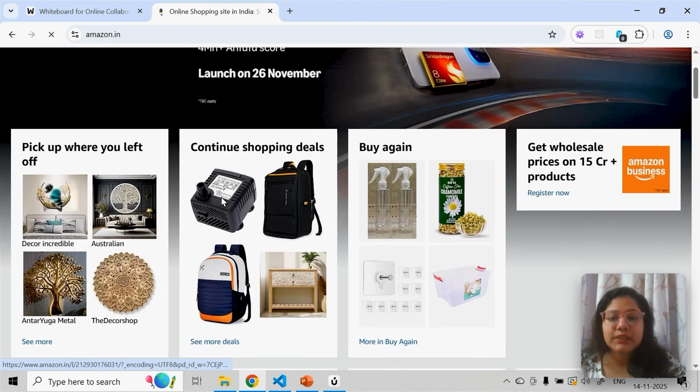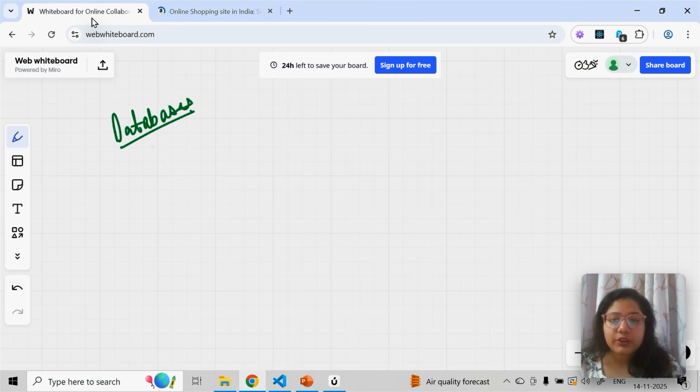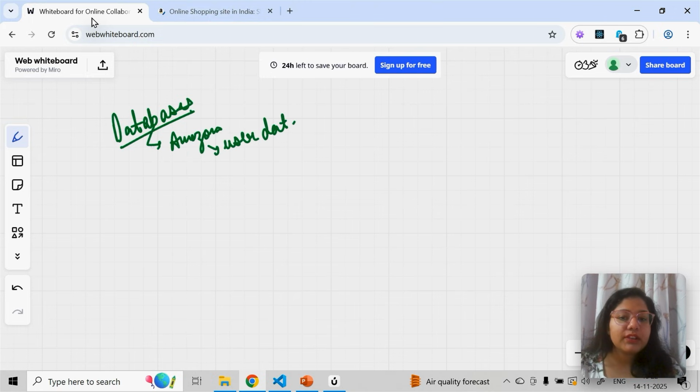All this data you see. For example, if I'm talking about the e-commerce domain, you can think of Amazon. In Amazon, all the user data, all the product data, all the product details. From where is all this data coming?